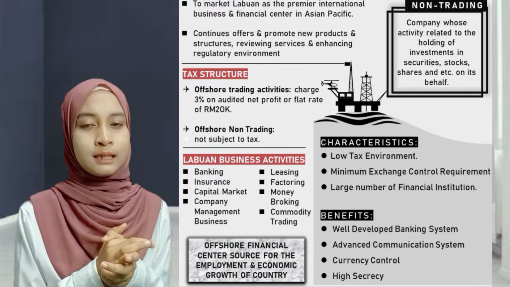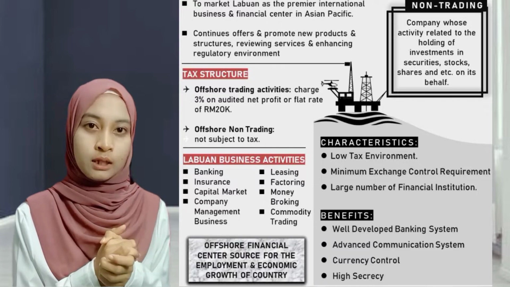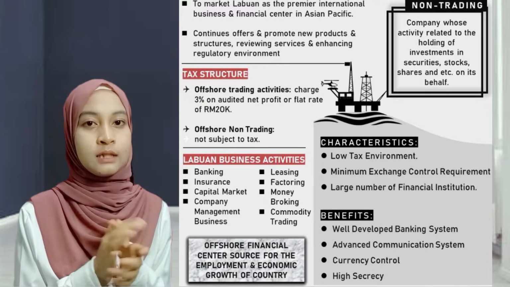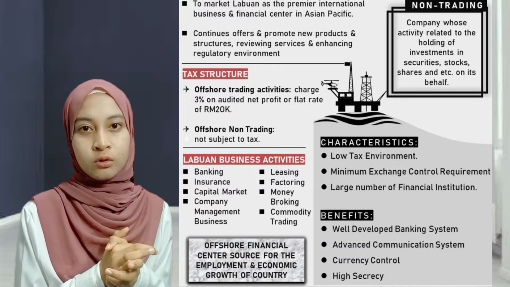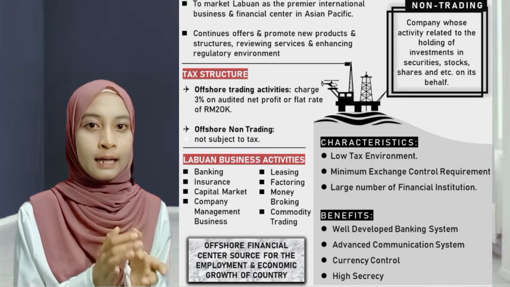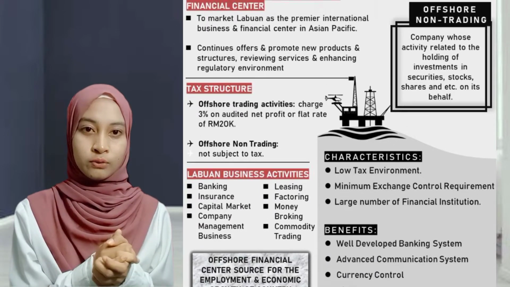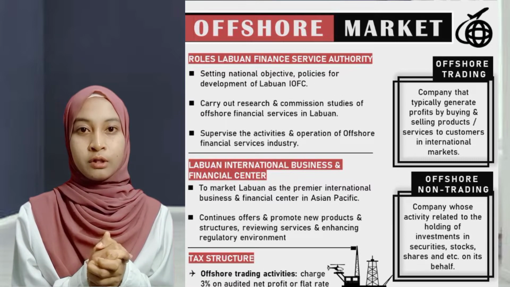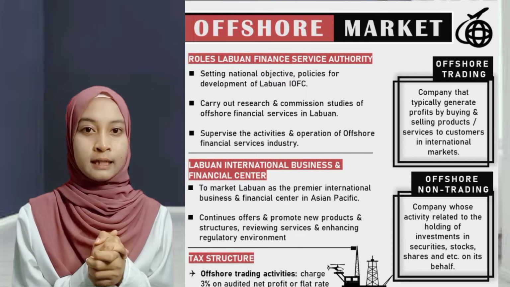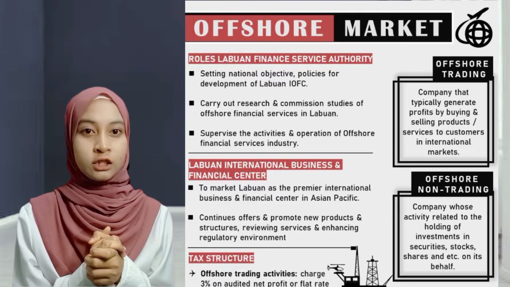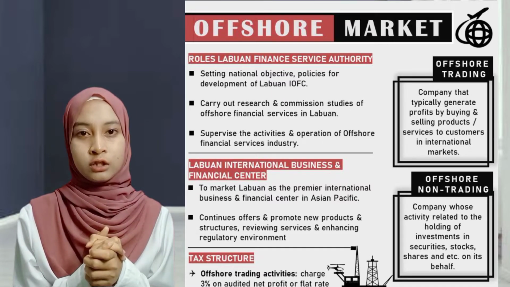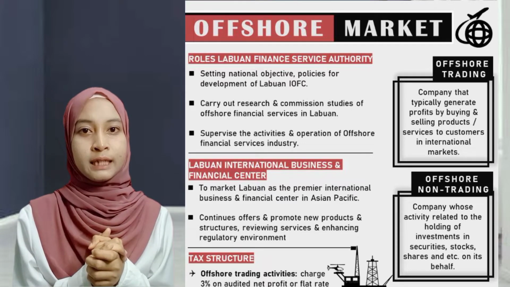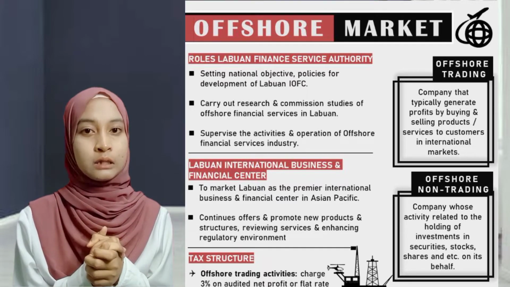So from that, it can be said that an offshore financial center is a good market for participants, as it has a well-developed banking system, good currency control, advanced communication systems, and the most important thing is high secrecy of the market. In Labuan Offshore, there are two types of company. The first one is the offshore trading company. This company typically generates profits by buying and selling products or services to customers in international markets. For example, companies dealing in banking, insurance, trading, and so on.